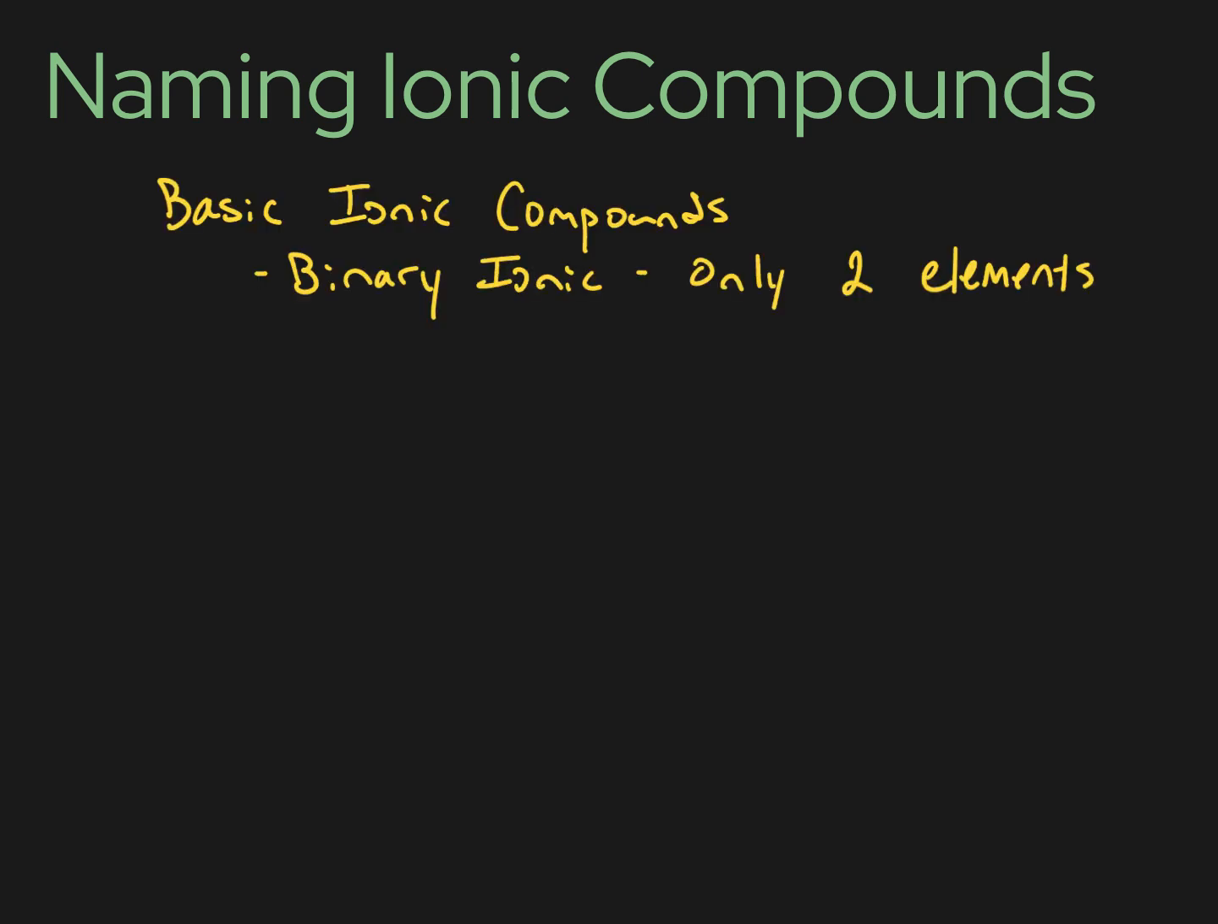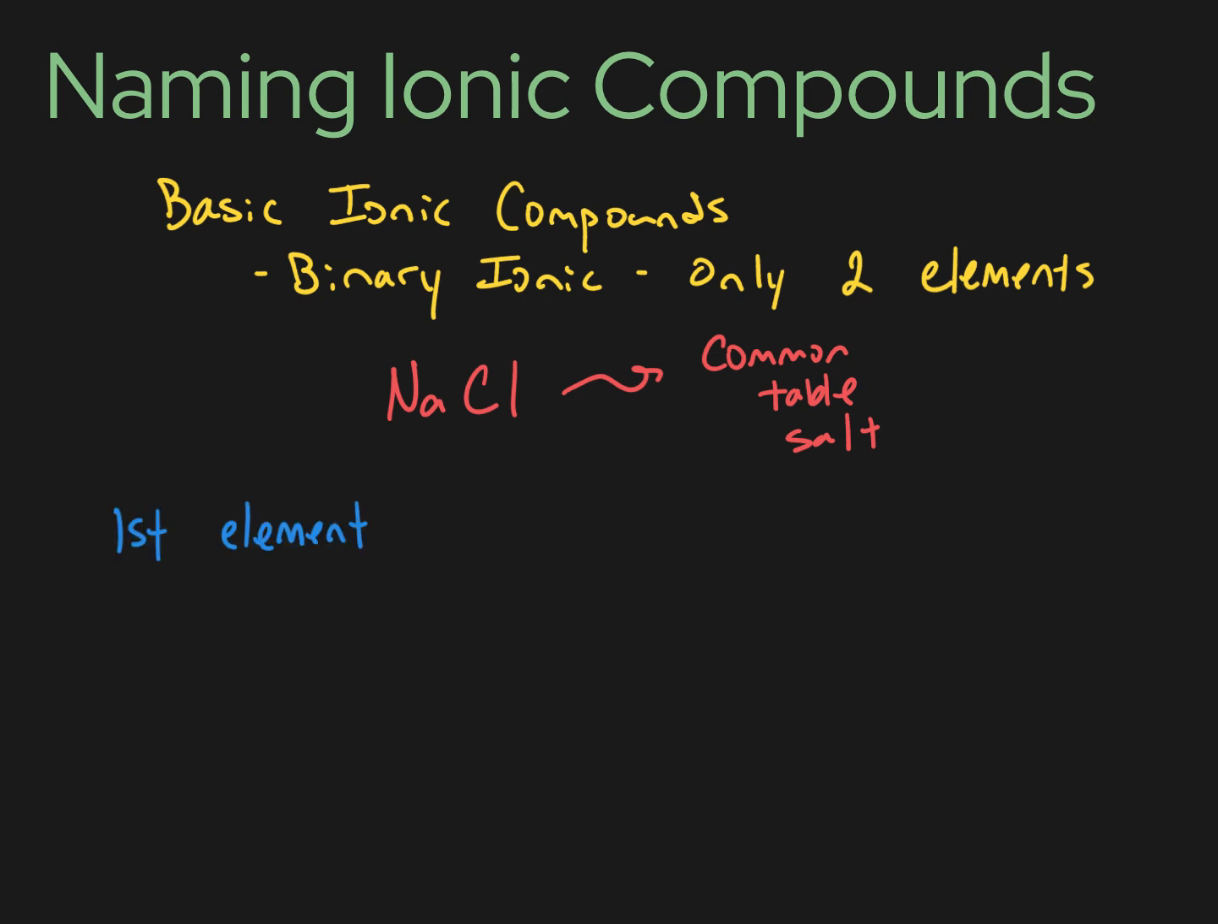We're going to start with the basics, naming binary ionic substances, or ionic substances that are made up of just two different types of atoms. Now, to begin naming ionic compounds, first you need an ionic compound. So I'm going to start with a real simple one, NaCl. We all know this is common table salt, but how do I name it using chemistry conventions? How do I name it using words that chemists would use?